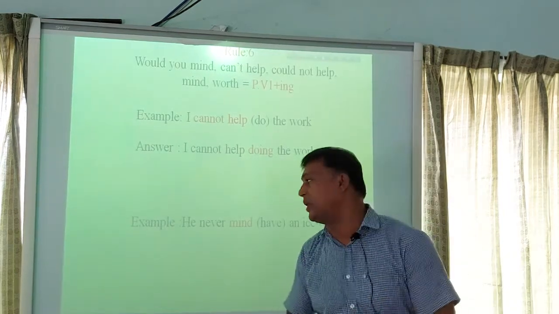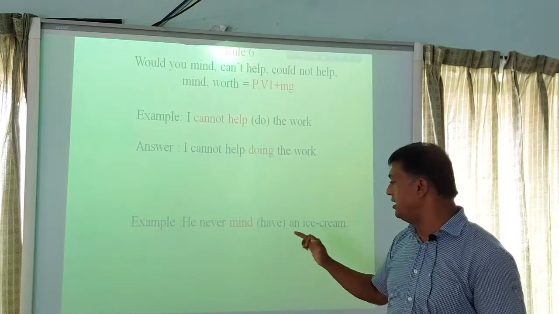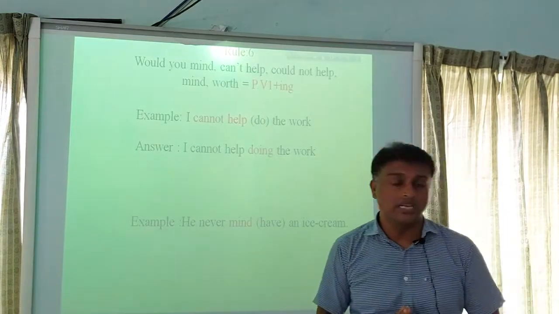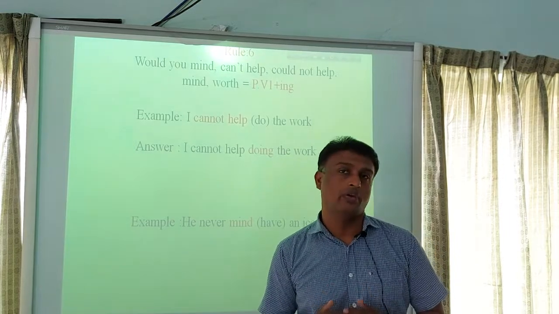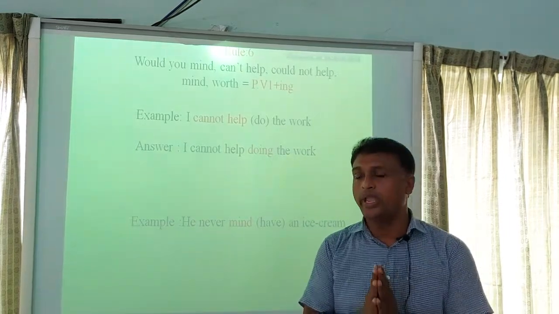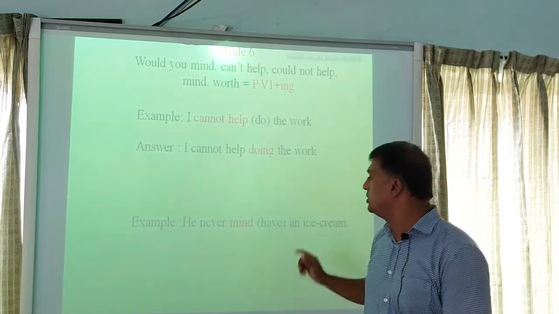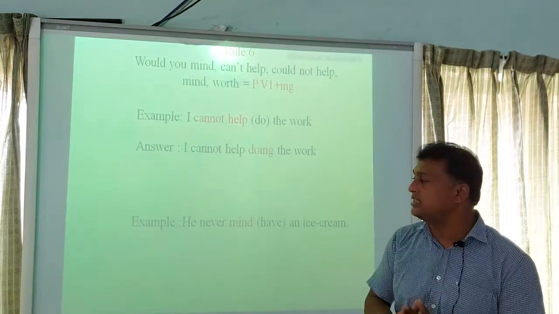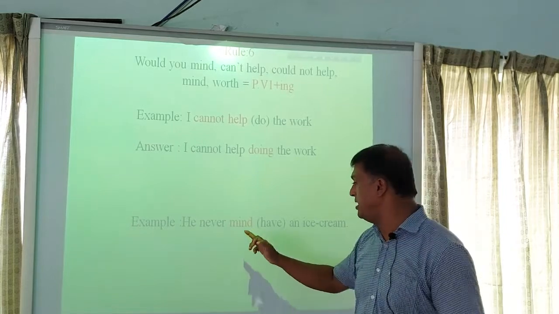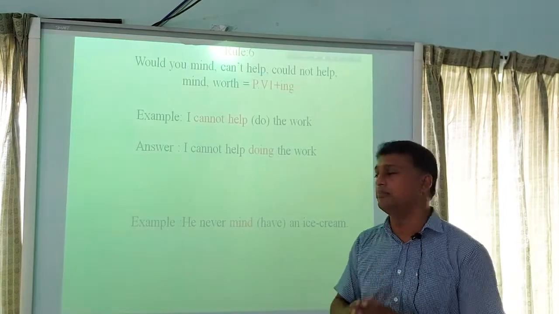Our next example is he never mind have an ice cream. Here our clue word is mind. We know after mind we have to add ing with principal verb 1. So the answer of this sentence is he never mind having an ice cream.